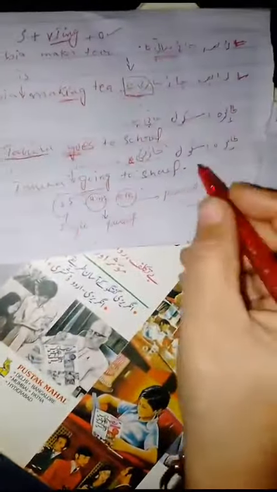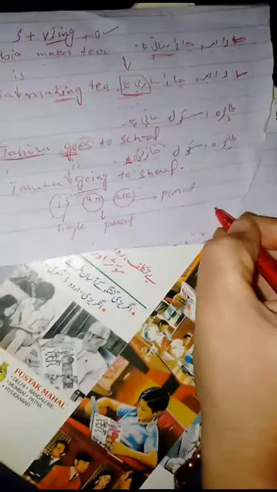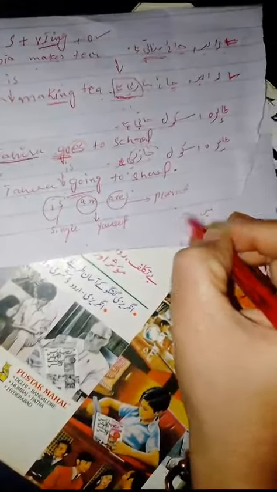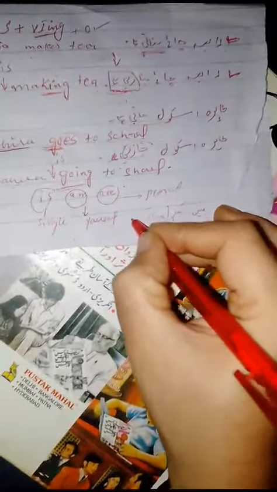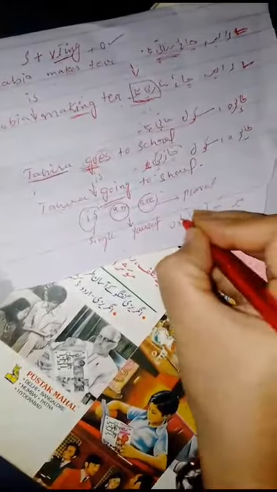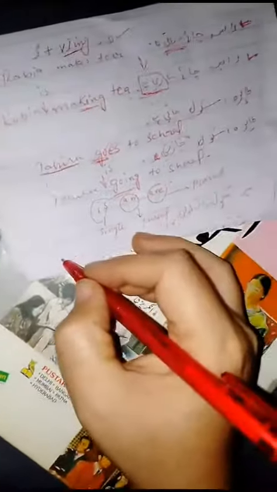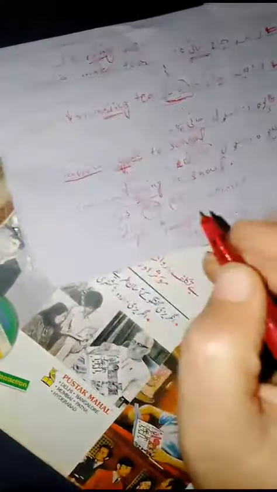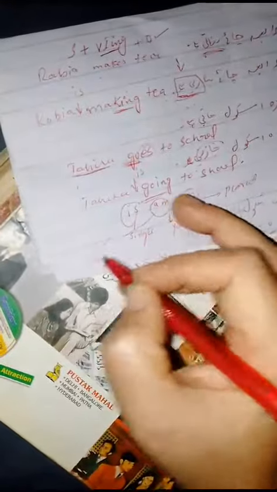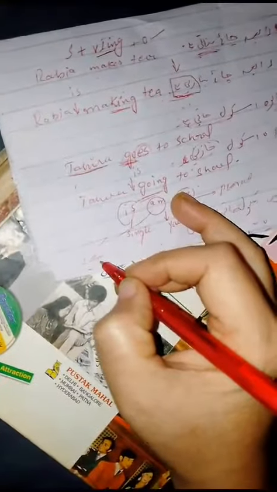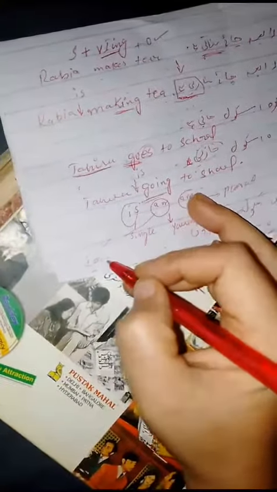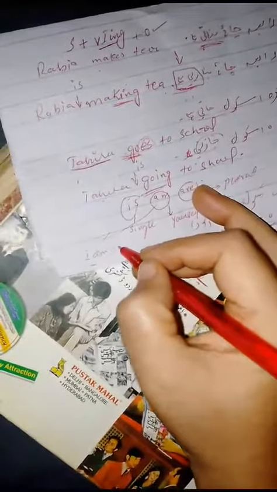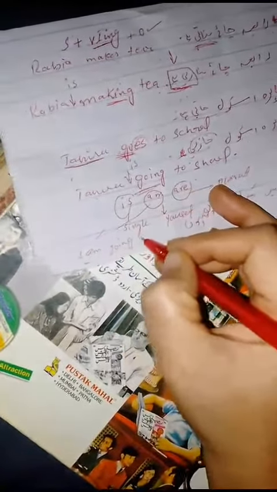If we say मैं स्कूल जाती हूँ, जा रही हूँ. Sorry. जा रही हूँ. So what should we write? I के साथ हमेशा am यूज होगा. I के साथ always am यूज होगा. I am. Not in every sentence, only in continuous sentence, in present continuous. I am going to school.